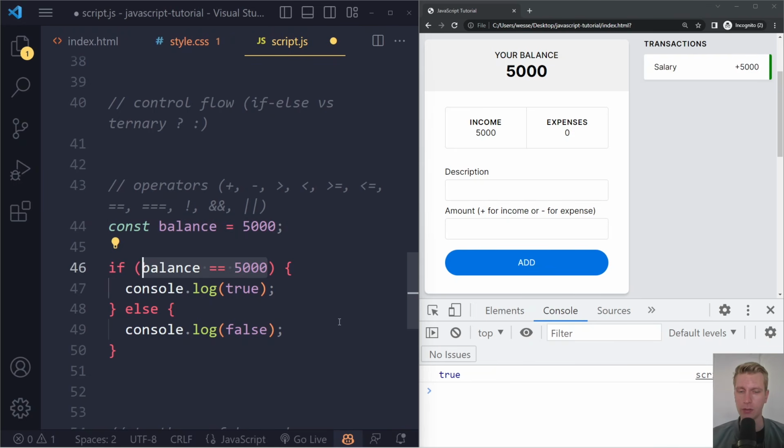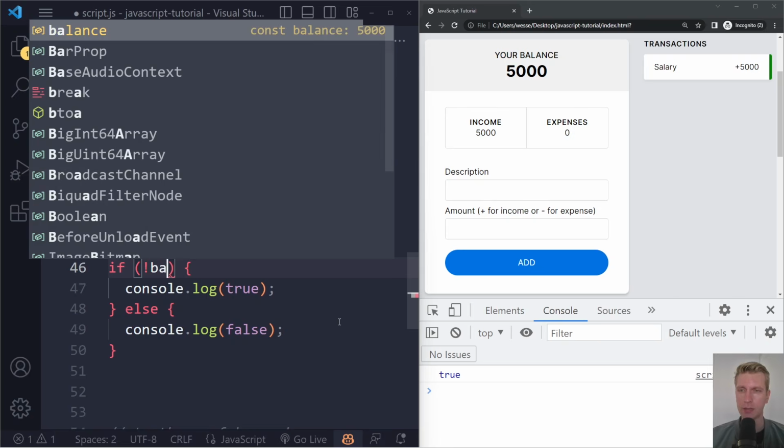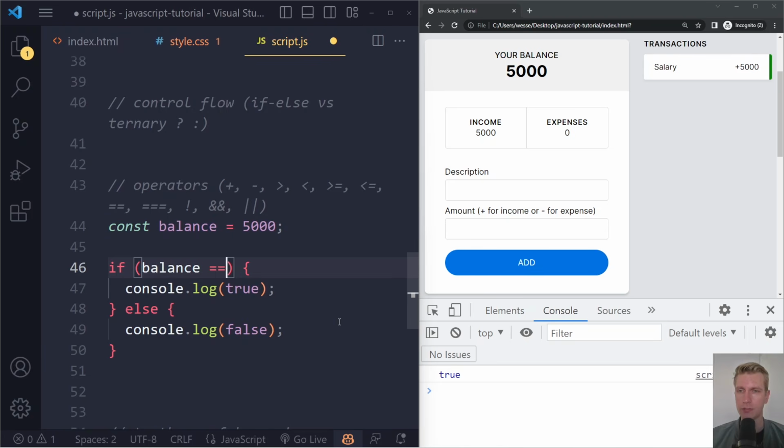We also have the not operator. So if balance is, let's say, 5,000, and we do this, we get true. But now what if we check if it's not true? Here it's a bit tricky because now we're adding the not in front of the balance 5,000. So you can also wrap this in parentheses. The thing in parentheses will give us true, but now with the not sign, it will invert that. So this whole thing then becomes false. Right, so let's see what we get.